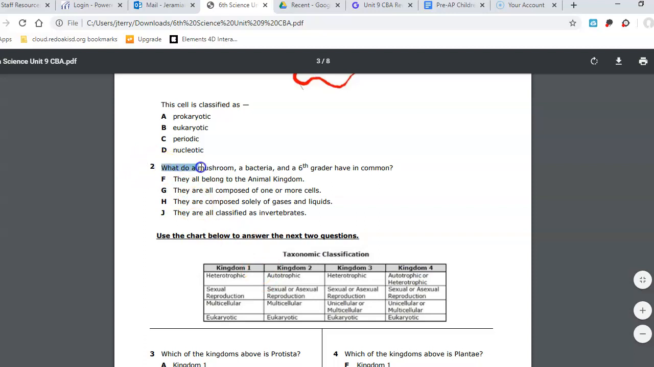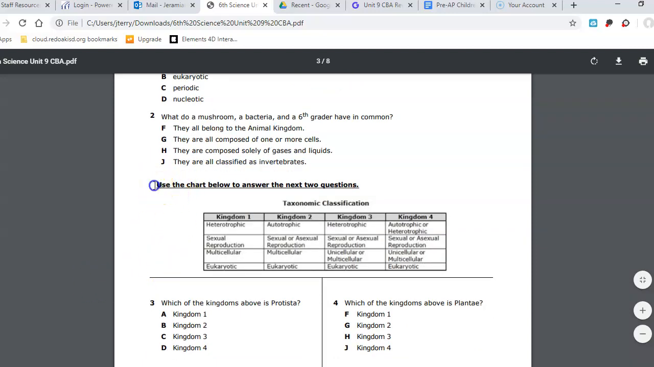Question 2. What do a mushroom, a bacteria, and a sixth grader have in common? Is it F, they all belong to the animal kingdom? G, they are all composed of one or more cells? H, they are composed solely of gases and liquids? Or J, they are classified as invertebrates?